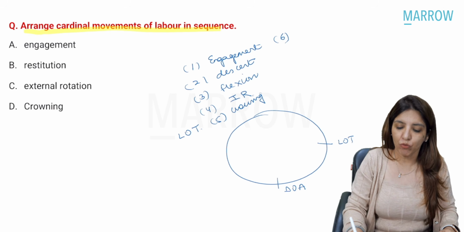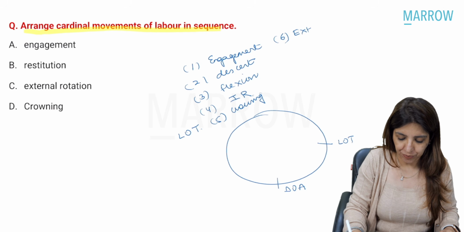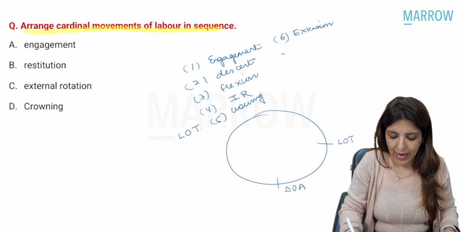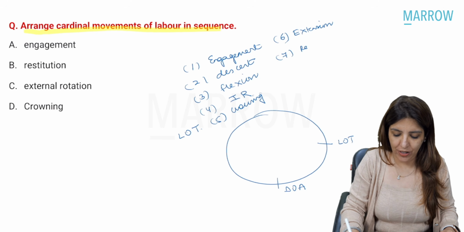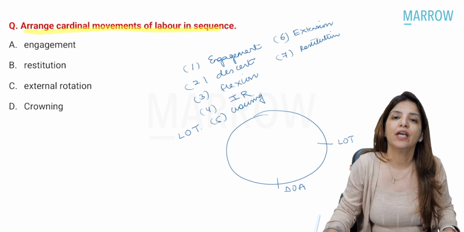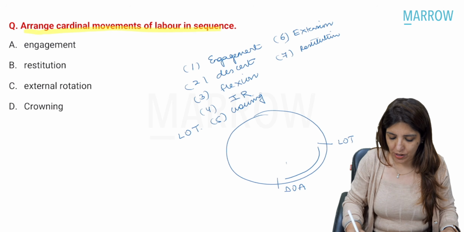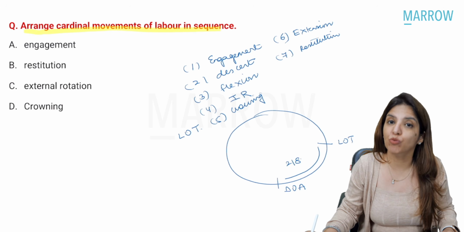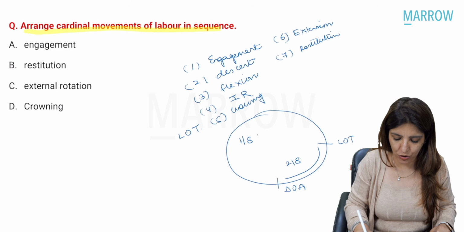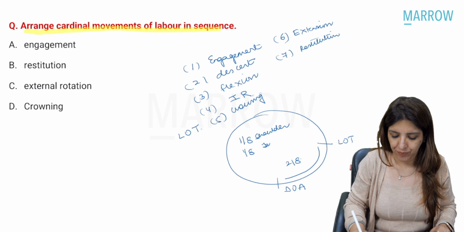Then, with the movement of extension, the head of the baby gets delivered, and then there is going to be restitution. When internal rotation happened, this 2/8 of a circle which the occiput had to move was aided by 1/8 movement by the shoulders and 1/8 by the torsion in the neck.